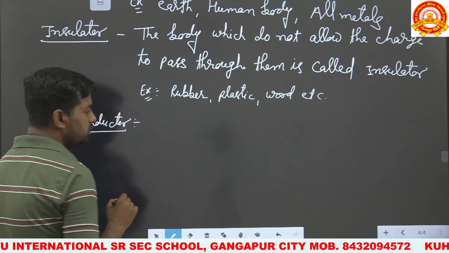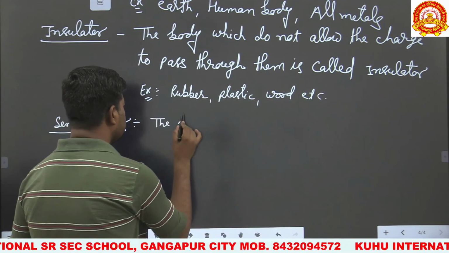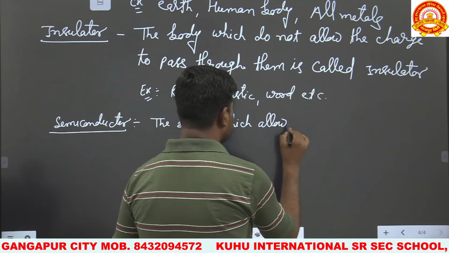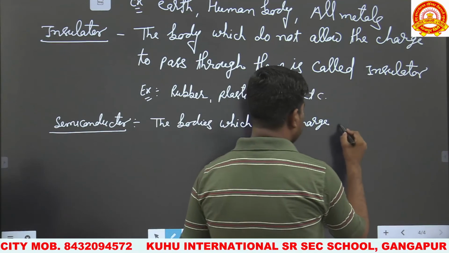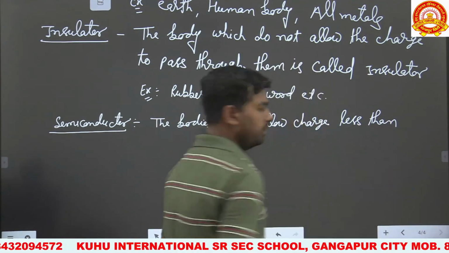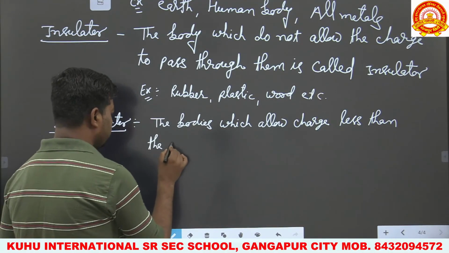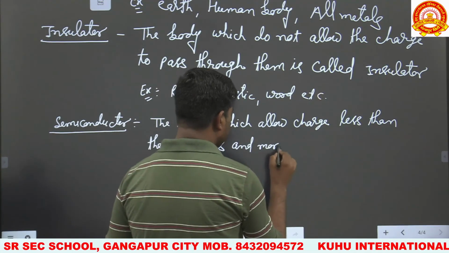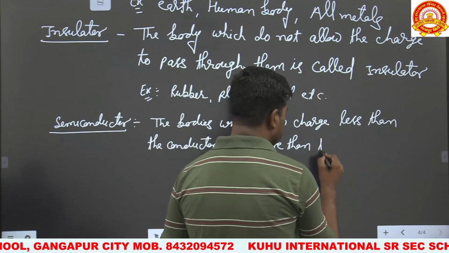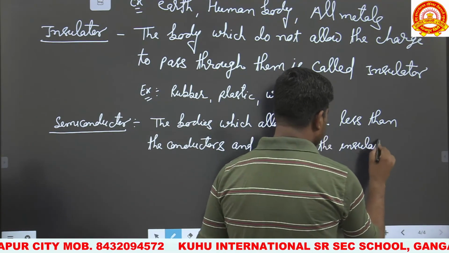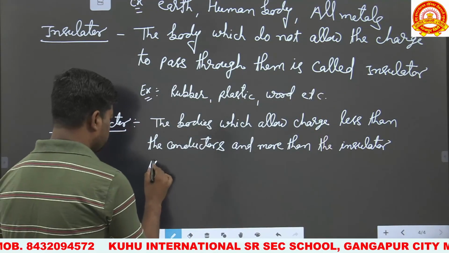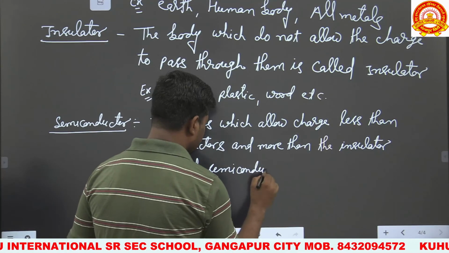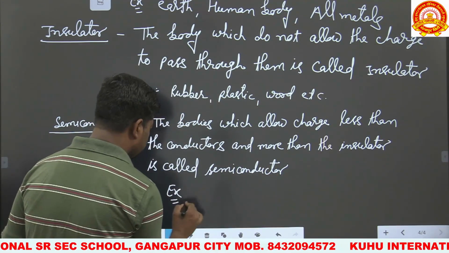Those substances or the bodies which allow charge less than the conductors and more than the insulators are called semiconductors. For example, silicon, germanium, etc.